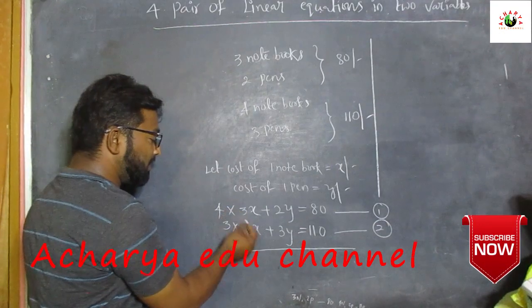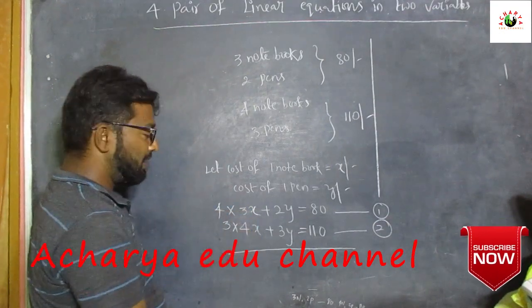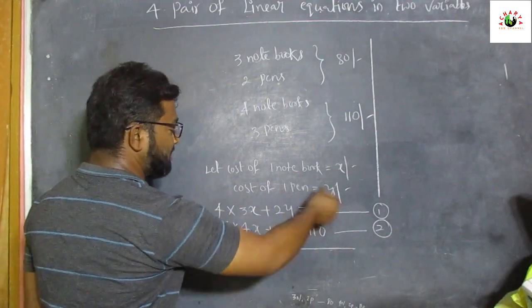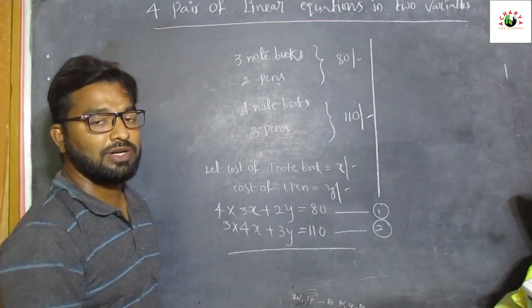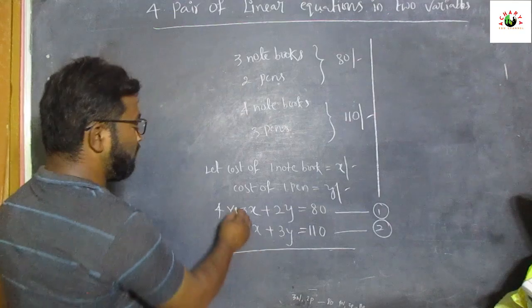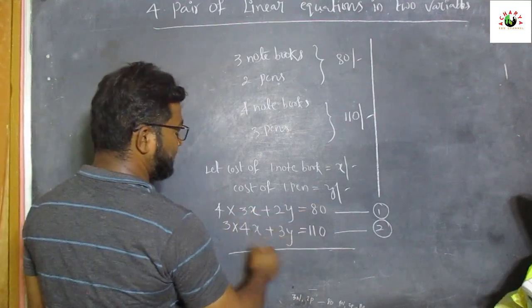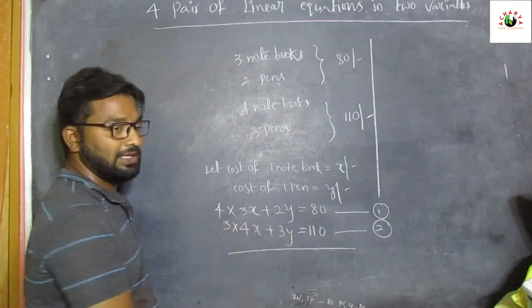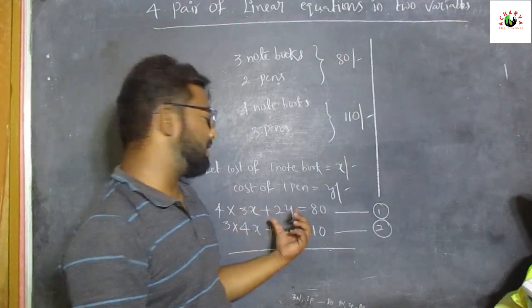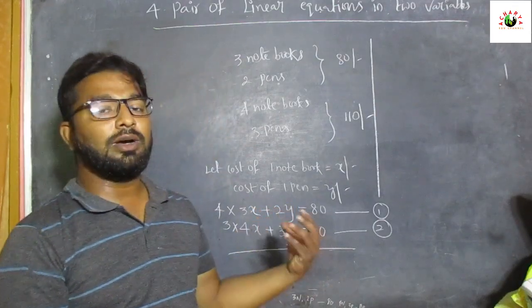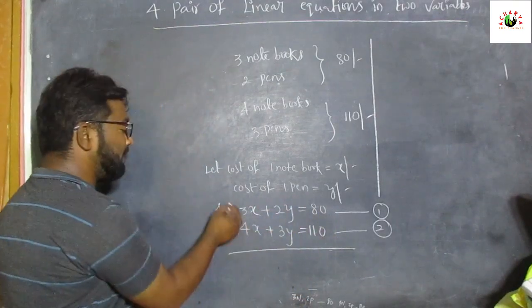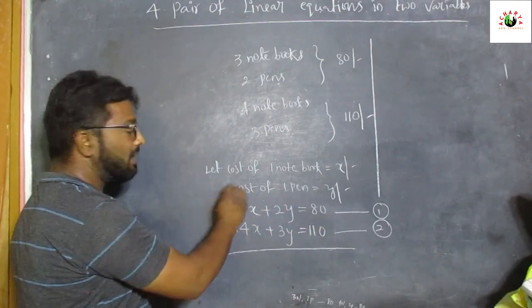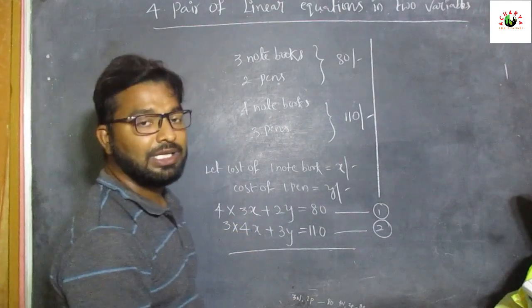So the first equation multiply with 4, because in the second situation 4 notebooks are there. The second equation we multiply with 3, because in the first situation there are 3 notebooks.